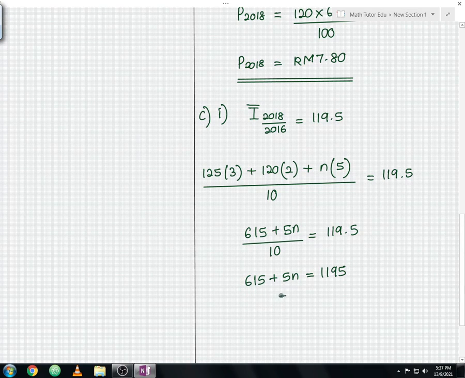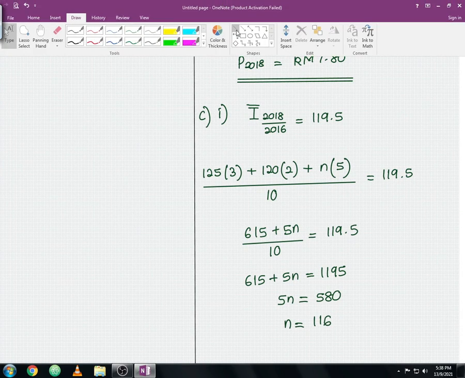So from here you should get 5n equals 580. So to calculate the n, you divide 580 with 5. So from here you should get your n equals 116. Okay, so this is your answer for question C part 1. So let me underline the solution.